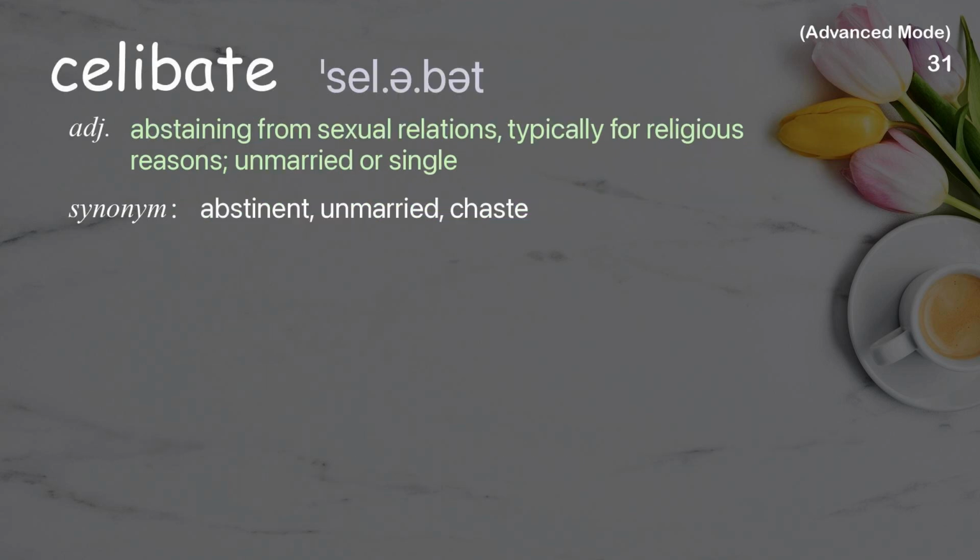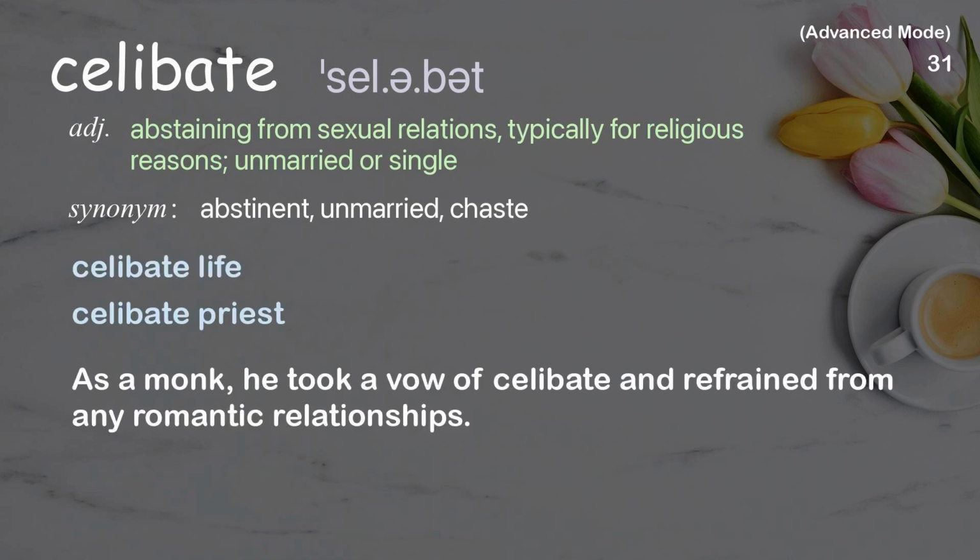Celibate. Abstaining from sexual relations, typically for religious reasons, unmarried or single. Examples: Celibate life. Celibate priest. As a monk, he took a vow of celibacy and refrained from any romantic relationships.